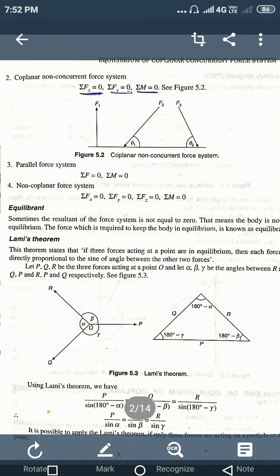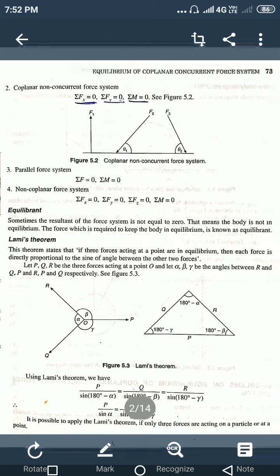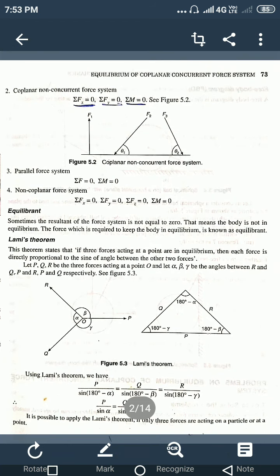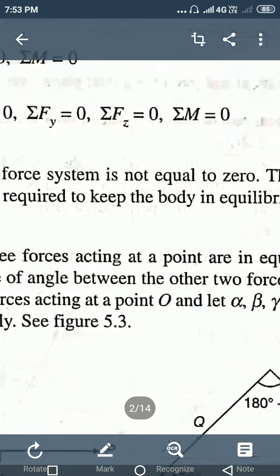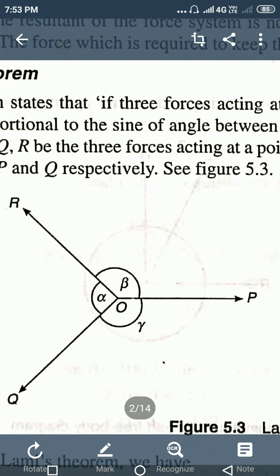Now we can discuss one of the important theorems, that is Lami's theorem, in case of equilibrium condition. What Lami's theorem states: if three forces, which type of forces? Coplanar concurrent forces. If three forces acting at a point are in equilibrium, then each force is directly proportional to the sine of the angle between the other two forces.